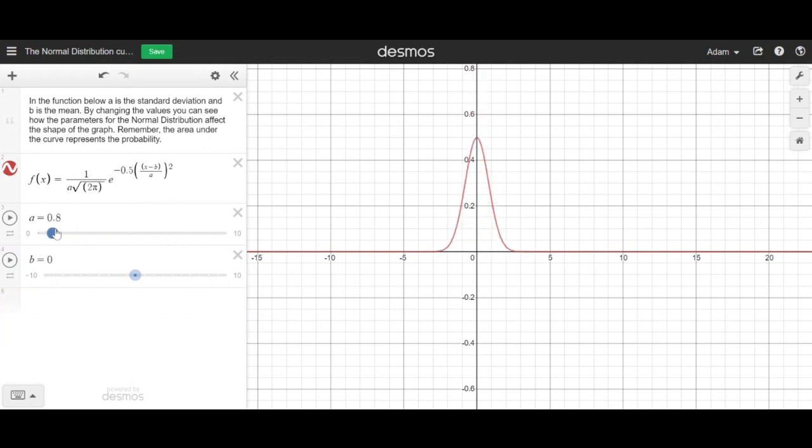The data is more concentrated at the mean. So with a normal distribution, the bigger the standard deviation, the more spread out the data is, the flatter the graph looks. Whereas if it's smaller, then it's more clustered around the center.